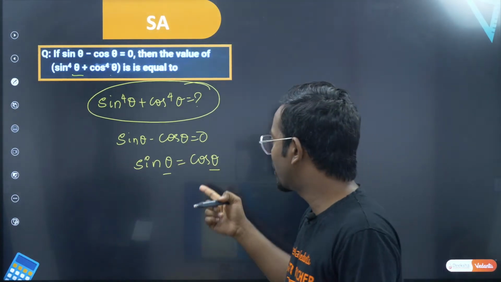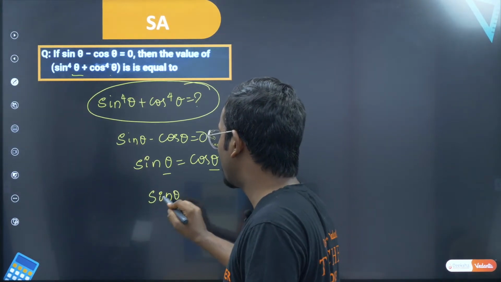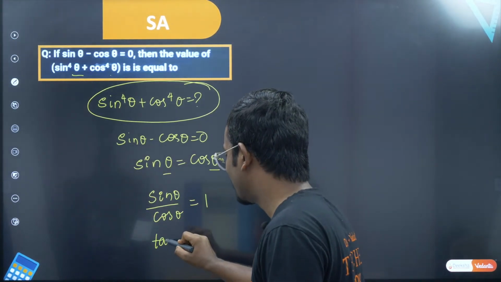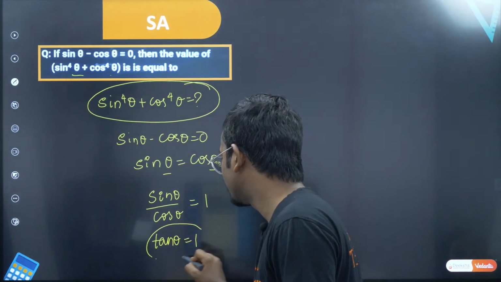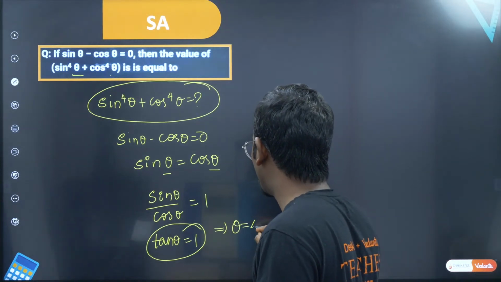The second way of thinking is bringing this cos theta to the denominator. Sir, sin theta by cos theta is equal to 1. But what is sin theta by cos theta? Sir, this is tan theta. So tan theta is equal to 1, which means theta is 45. Very good, Netra. So theta should be equal to 45 degrees.